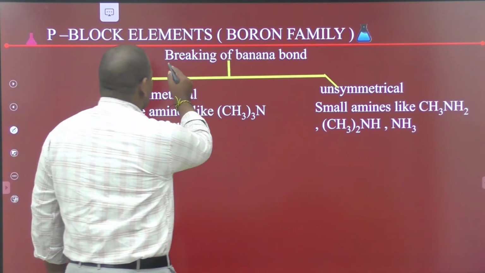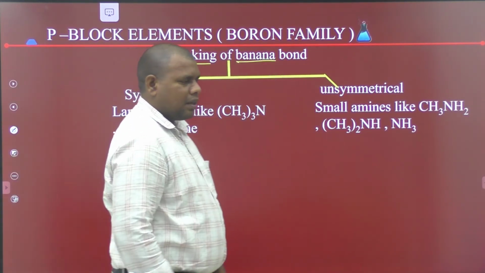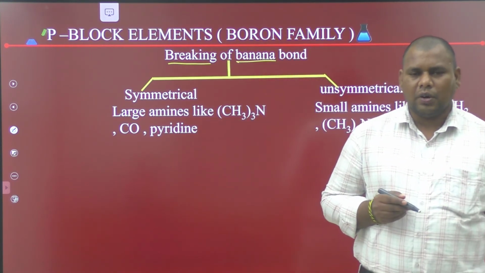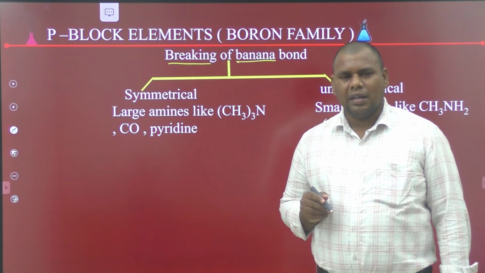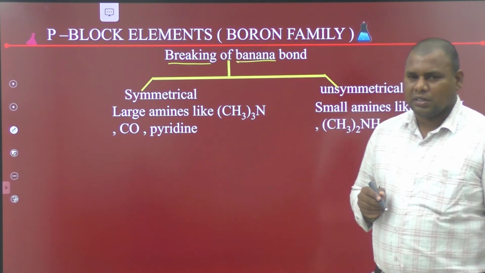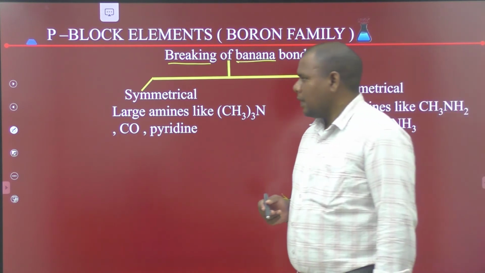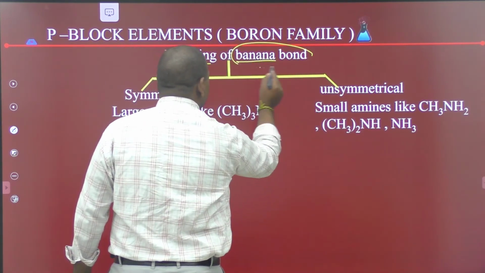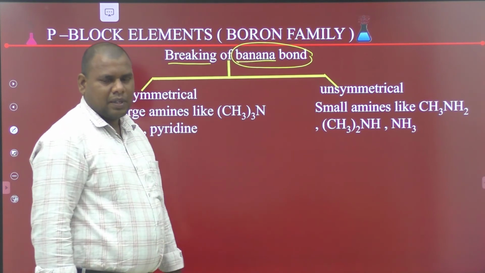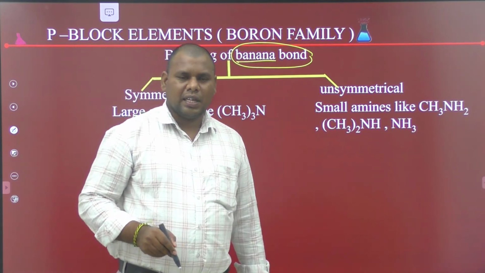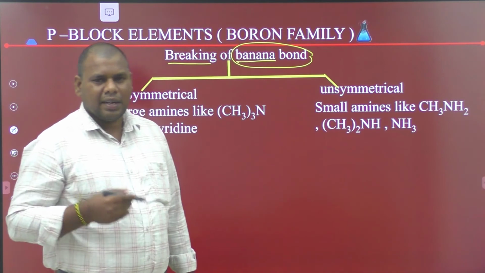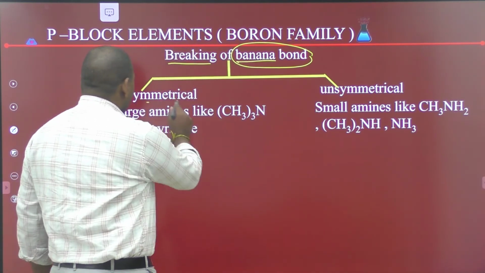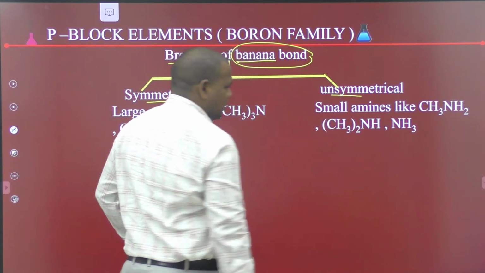Next, breaking of the banana bond. Diborane is an electron deficient molecule having banana type bonds. The banana type bond undergoes cleavage in two types. One is symmetrical cleavage, and the other is unsymmetrical cleavage.